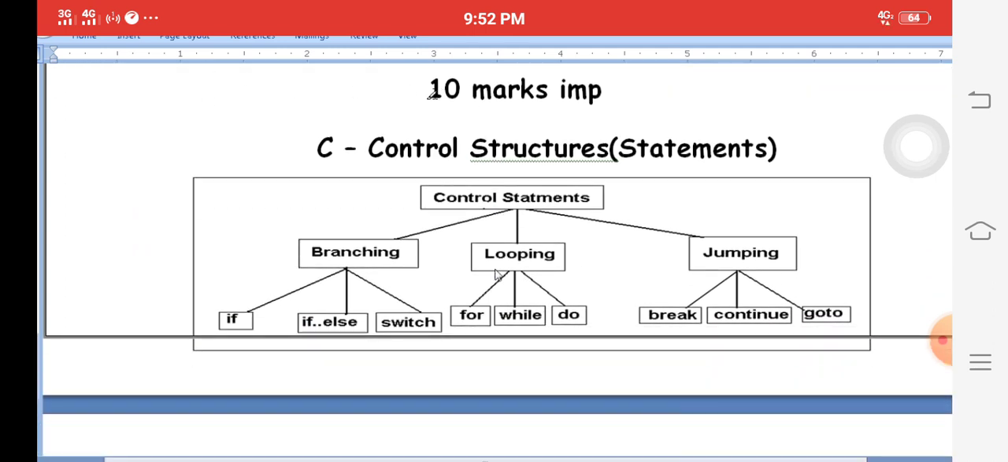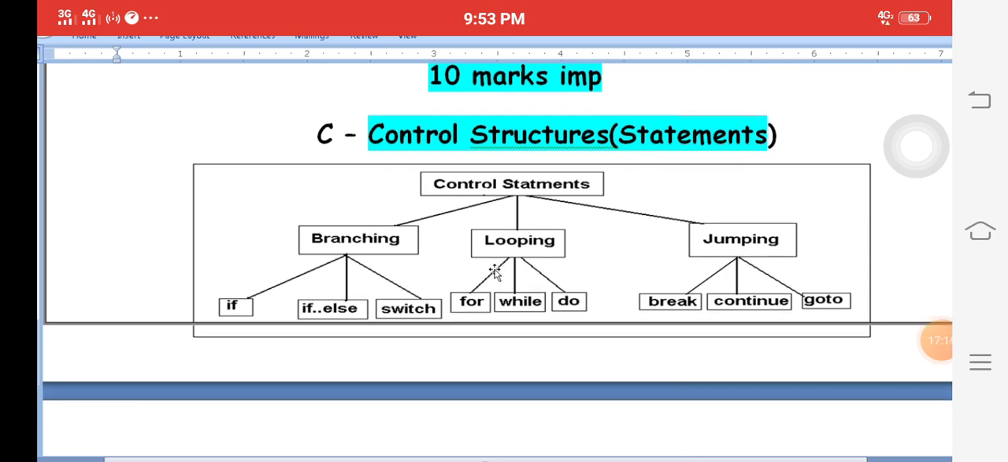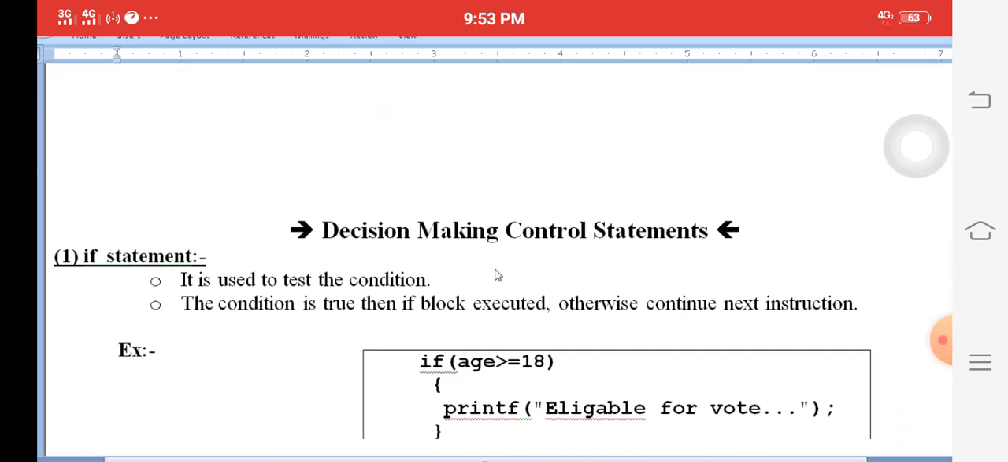Next question, 10 marks: important control structures in C language. The control statements are branching, that means condition, looping, and jumping. Condition is nothing but branching: if else, switch. Looping is called for, while, do while. Jumping means break, continue, goto. Here we will explain. It's very important. You will definitely get the marks in the public examination.